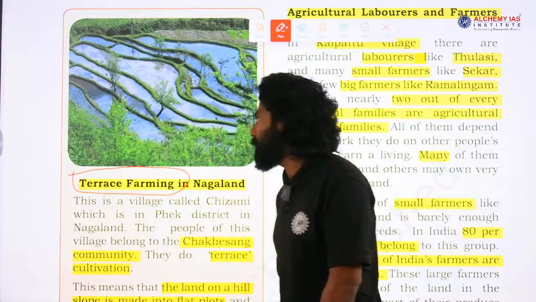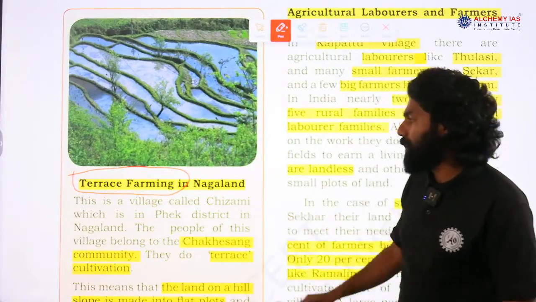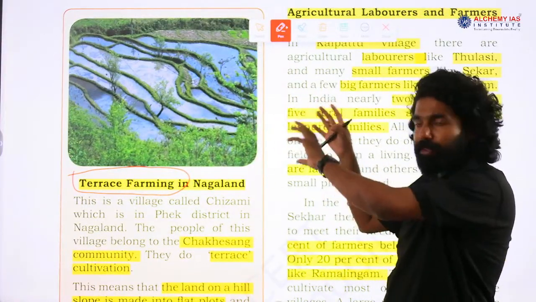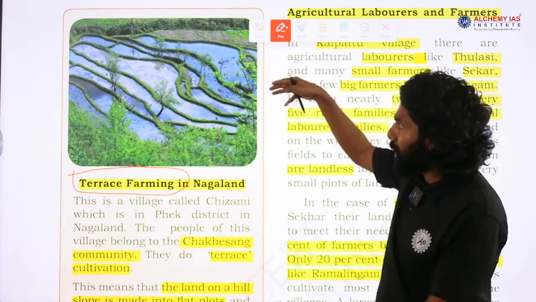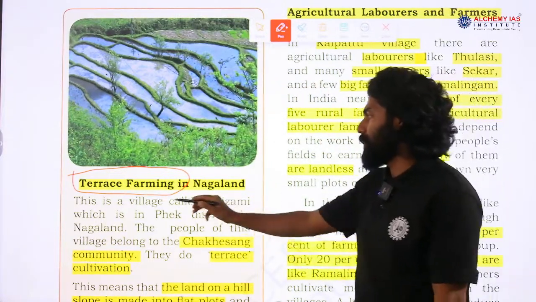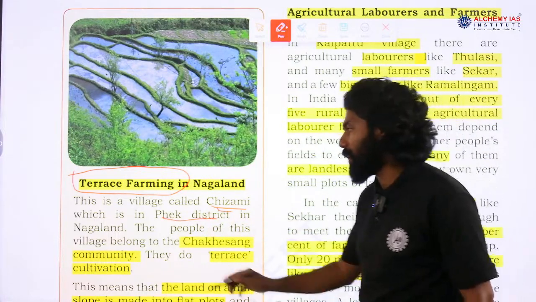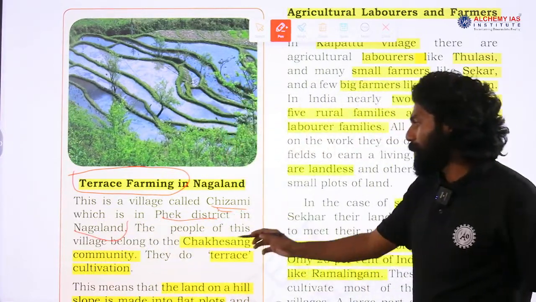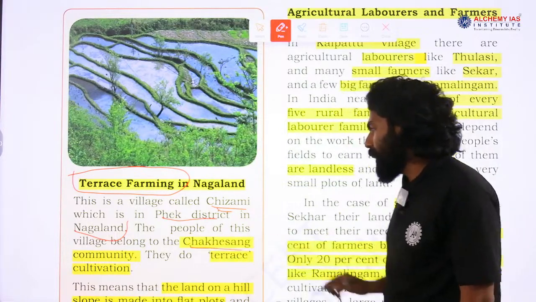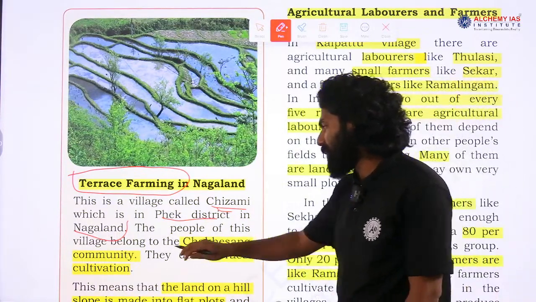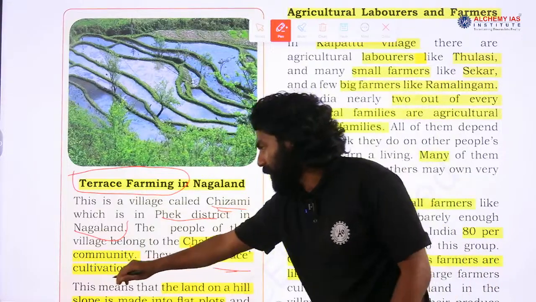You can see in this image the land is divided into different areas or plots which are surrounded by raised borders. This is a village called Chaizami, which is in the Phek district in Nagaland state in the northeastern region. The people of this village belong to a particular community, the Chakhesang community, and they do terrace farming, terrace cultivation.